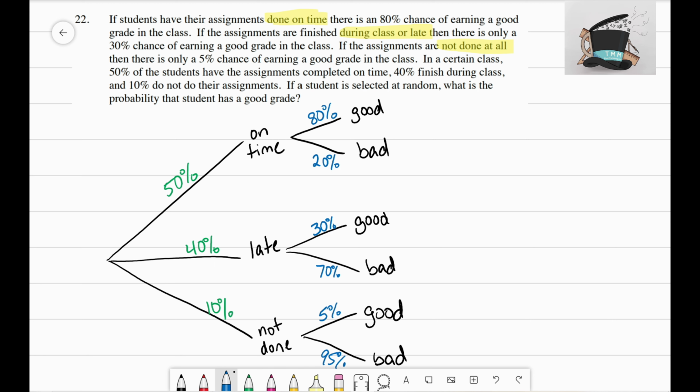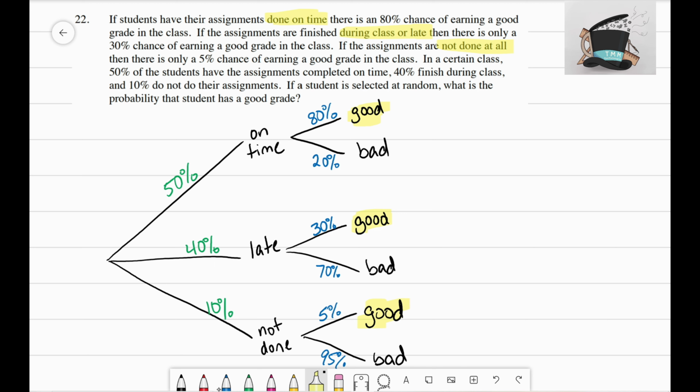Okay, so the question asks, if a student is selected at random, what is the probability that the student has a good grade? That means that we are interested in all of these scenarios right here where the student earns a good grade. Okay, I don't care about the bad grade percentages. All I care about are the good percentages. So we need to do a little math to figure that out.